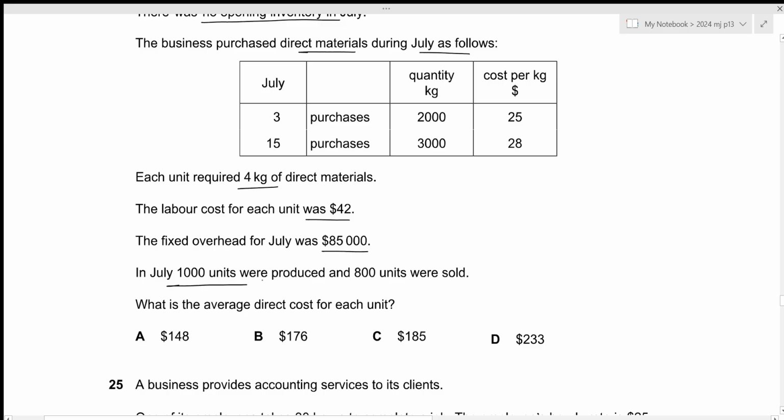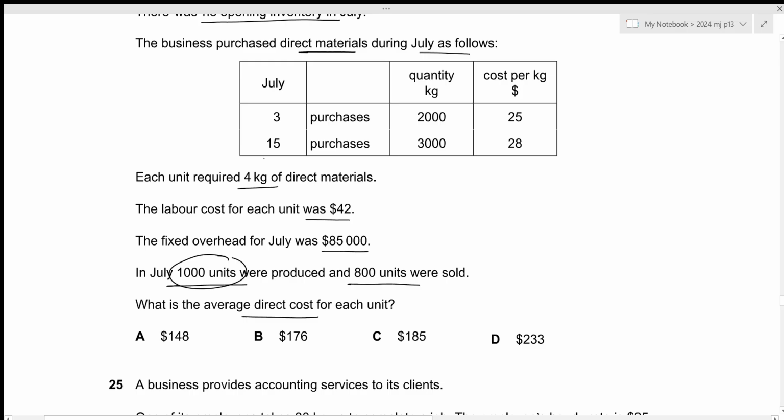In July, 1,000 units were produced and 800 units were sold. What is the average direct cost for each unit? Okay, so if we're calculating the direct cost, we need to calculate it based on the units that were produced. So we're talking about 1,000 units in this case.